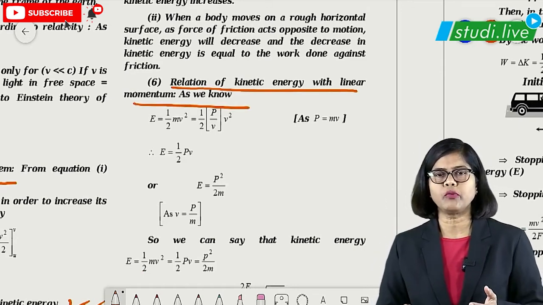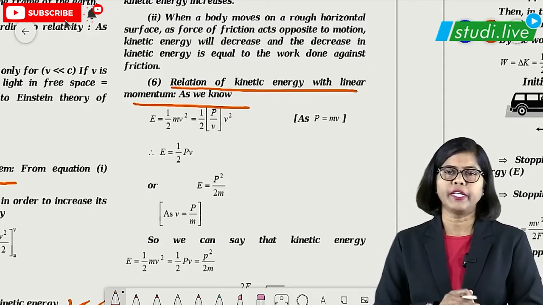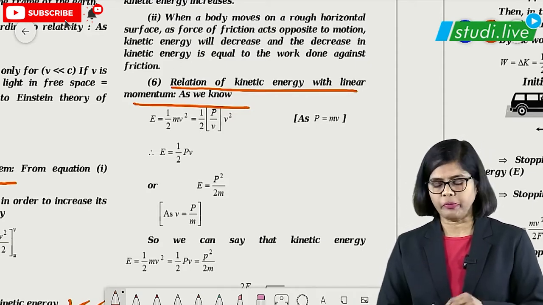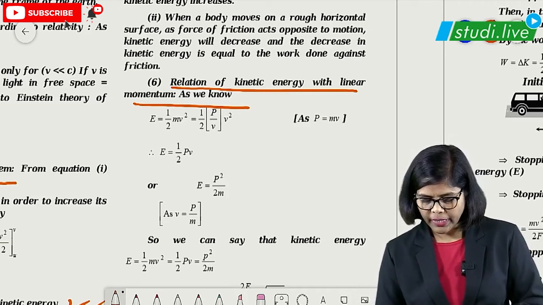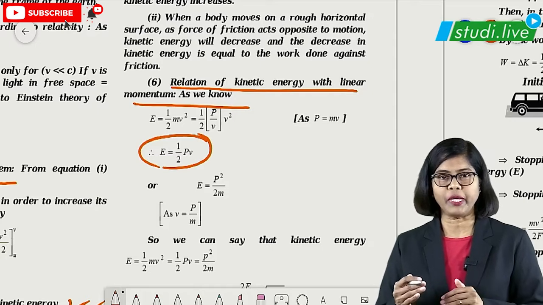Then comes the relation of kinetic energy with linear momentum. Linear momentum is nothing but mass into velocity. So we have to study the relation between kinetic energy and linear momentum, because MCQ questions will be based on this, entrance questions. So we get this formula. Remember students, these are the formulas you have to remember, that is E is equal to half PV.